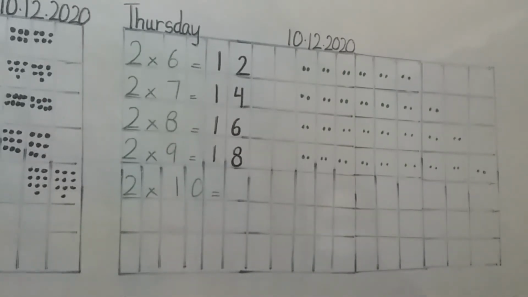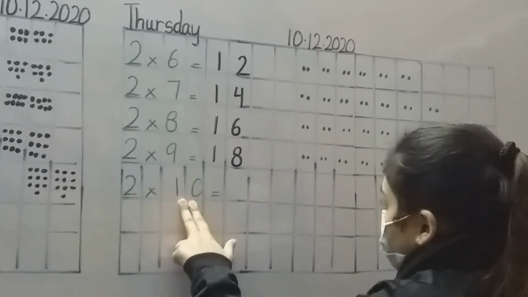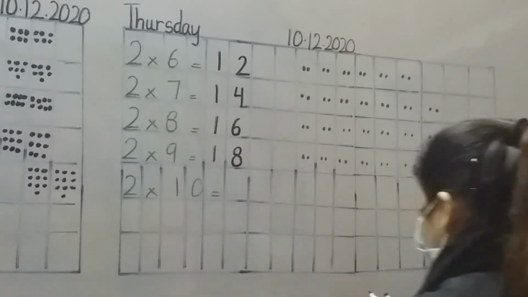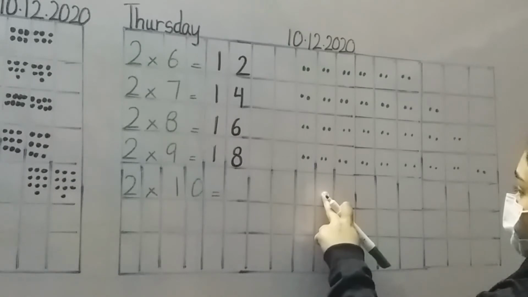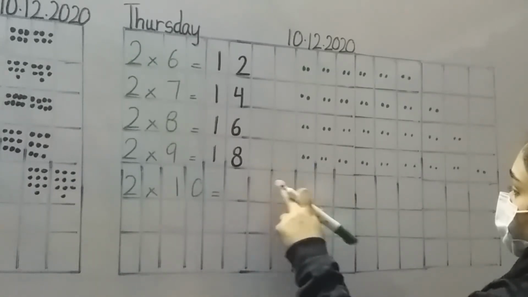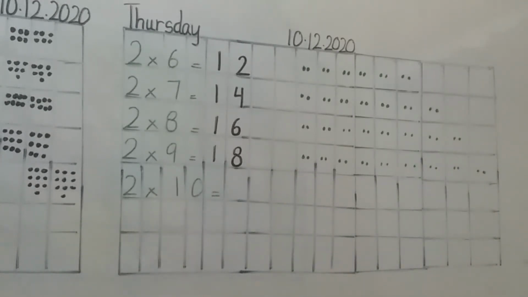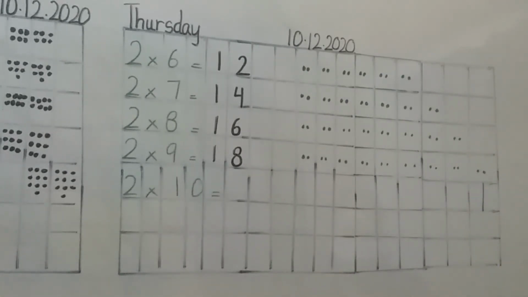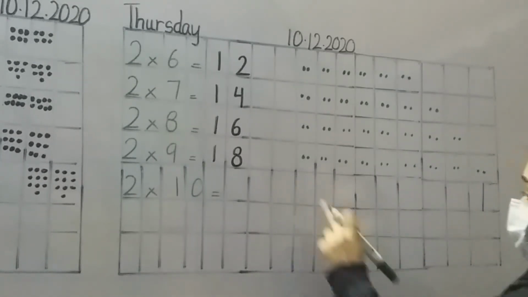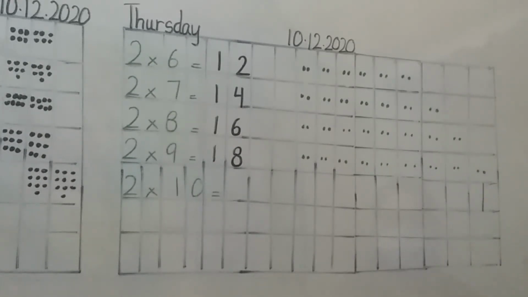2 into 10. Alright, how many sets? 10. How many items? 2. Let's do it. I can start from here because I have one block less over here. Or what I can do is split one block and make it 2. Meaning I can split this one and make it 2. Done? Problem solved. Now 1, 2, 3, 4, 5, 6, 7, 8, 9, 10. 10 sets done. How many items? 2 items.